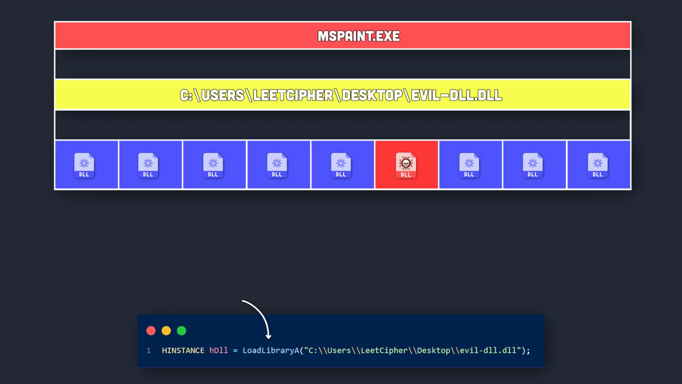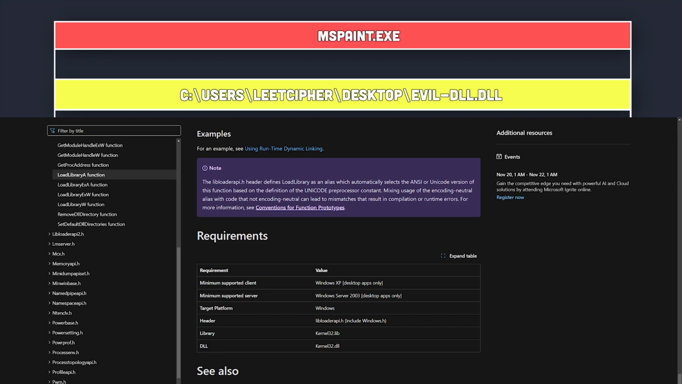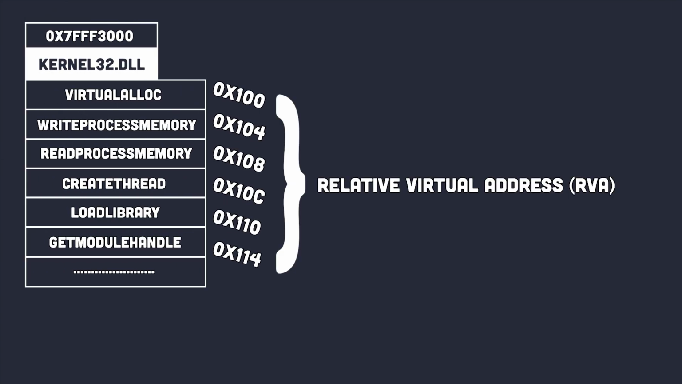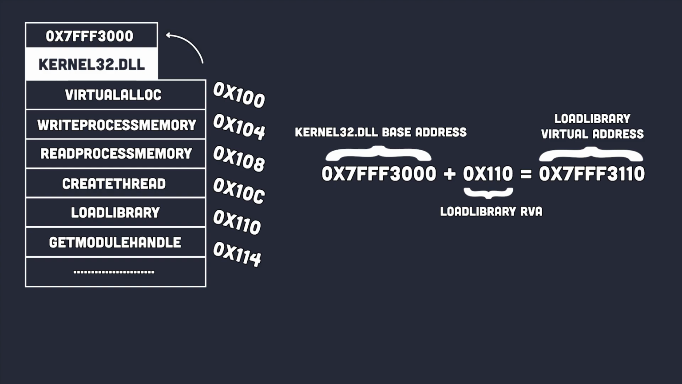We just need to obtain the virtual address of the LoadLibrary API inside the memory space of the Microsoft Paint process. We first need to figure out which DLL has the LoadLibrary API. From Microsoft documentation, we can see that it resides in the kernel32 DLL. So now we get a pointer to the base address of the kernel32 DLL using GetModuleHandle, as demonstrated before. Once we have the base address of this DLL, we need to know the exact virtual address of the LoadLibrary API relative to the base address of the kernel32 DLL. Or in plain English, we need to know how far the LoadLibrary API is from the beginning of the kernel32 DLL, since it has a ton of other APIs in it.